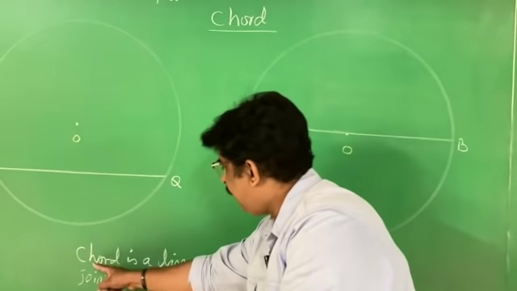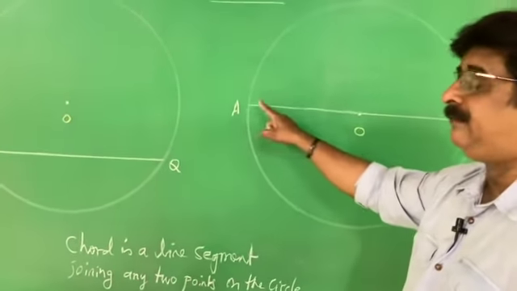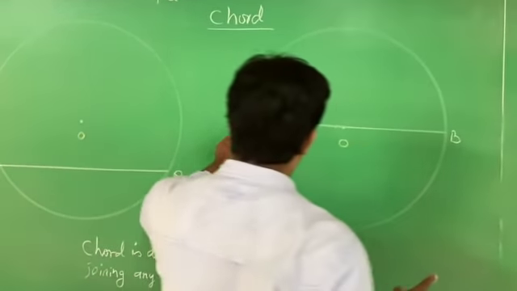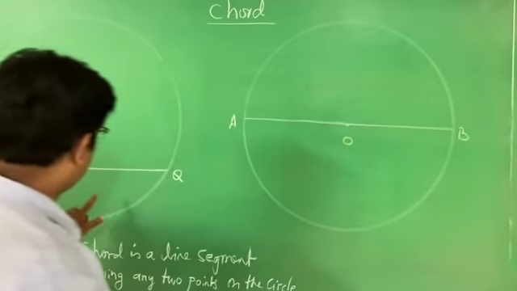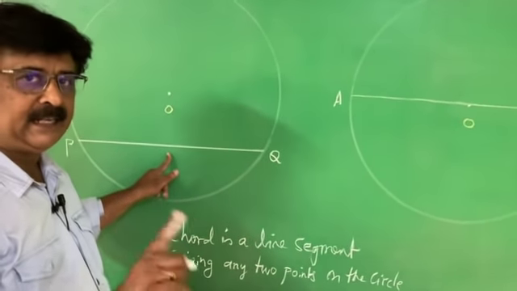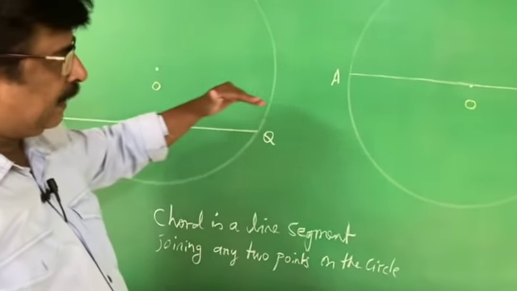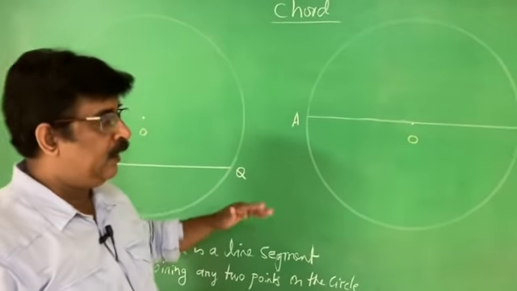Therefore, the chord's meaning also satisfies the definition of the diameter. The only difference is the diameter passes through the center. Here I am not told that a chord must pass through the center. Therefore, when you see the definitions, both are the same.